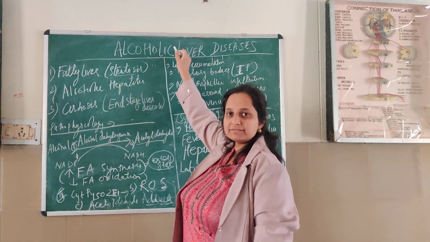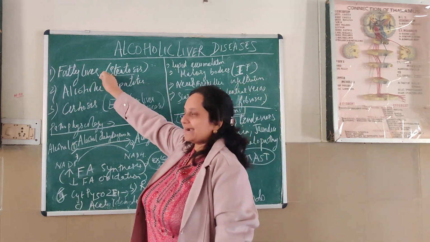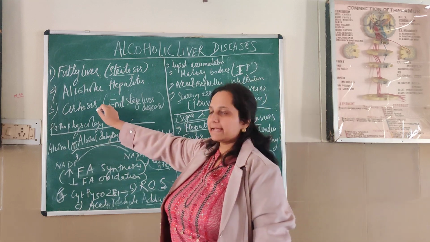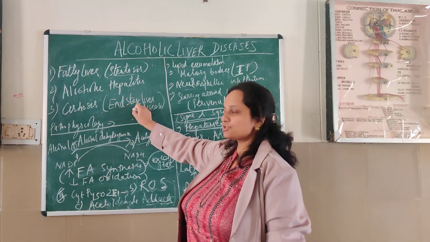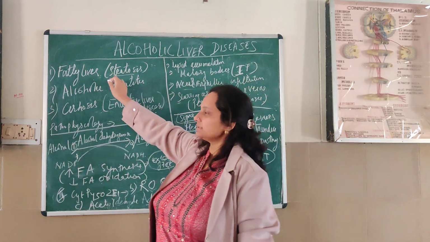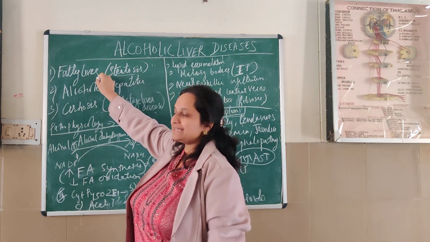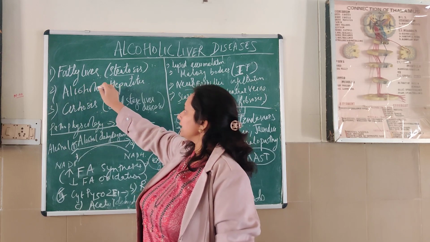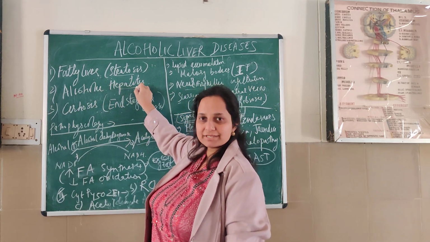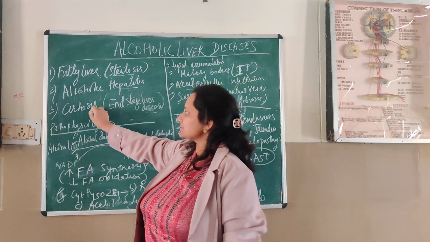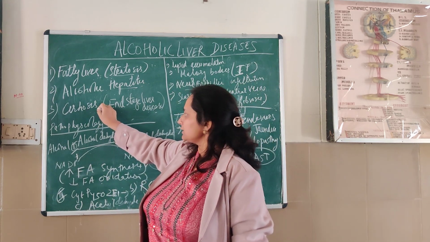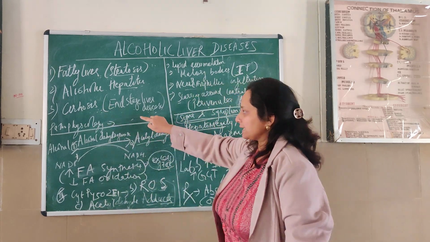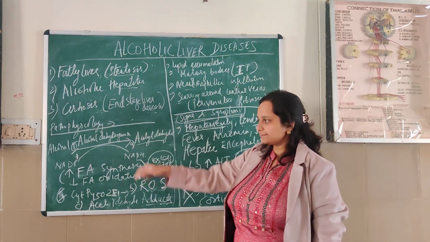Now, alcoholic liver disease includes fatty liver, followed by alcoholic hepatitis, and in the end cirrhosis, which is the end stage liver disease. Fatty liver, as the name suggests, means accumulation of lipids in the liver, followed by alcoholic hepatitis, that is inflammation of liver, and last is cirrhosis, when the functional tissue of liver is replaced by scar tissue.